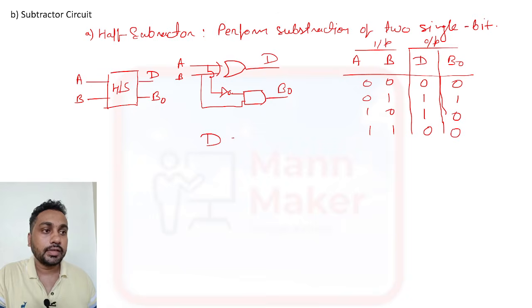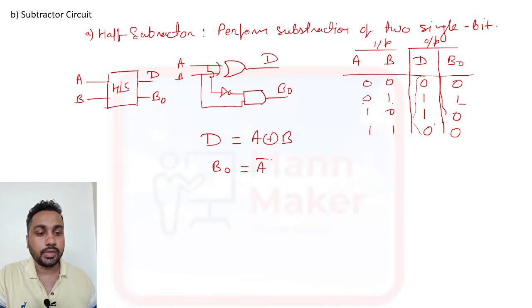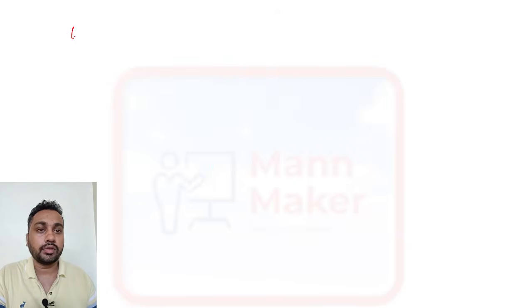Now for D, you can see this is the XOR table, so A XOR B. And for the borrow output, it is 1 only when A bar and B are there, meaning A bar B. The expression will be like this. This is the half subtractor. Now, if we see another one, that is your full subtractor.